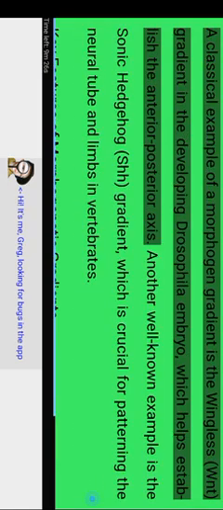These responses can include changes in gene expression, cellular differentiation, or movement, which collectively contribute to the formation of specific tissues or structures. A classical example of a morphogen gradient is the Wingless (Wnt) gradient in the developing Drosophila embryo, which helps establish the anterior-posterior axis. Another well-known example is the Sonic hedgehog gradient, which is crucial for patterning the neural tube and limbs in vertebrates.